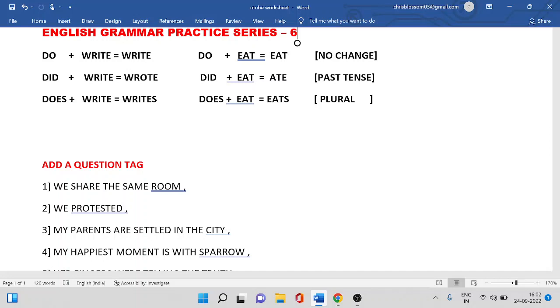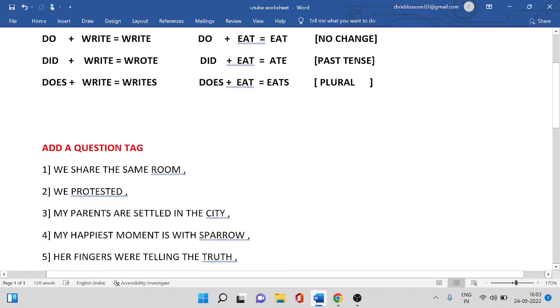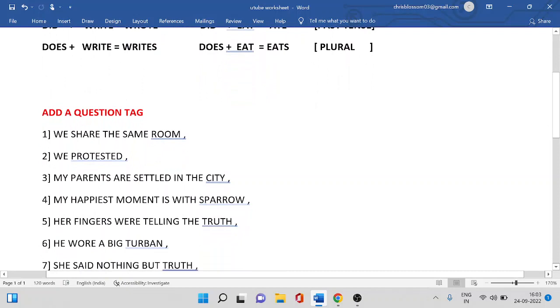Okay, so before we proceed into the questions, please write down these questions first, solve it all by yourself, and then get your answers checked. The first question is, we share the same room. Second is, we protested. Third is, my parents are settled in the city. Fourth, my happiest moment is with the sparrow. Fifth, her fingers were telling the truth.